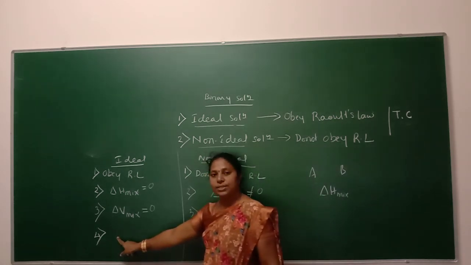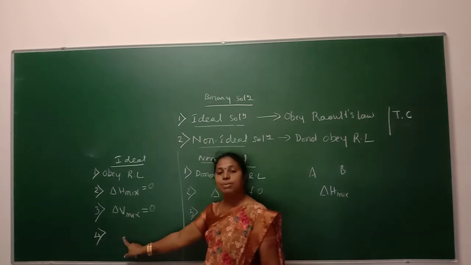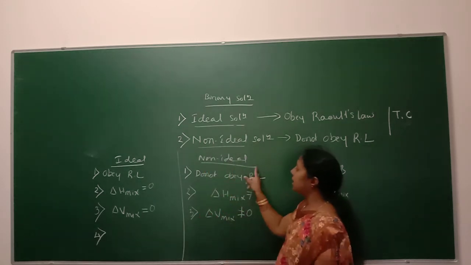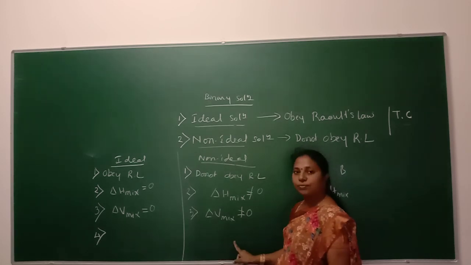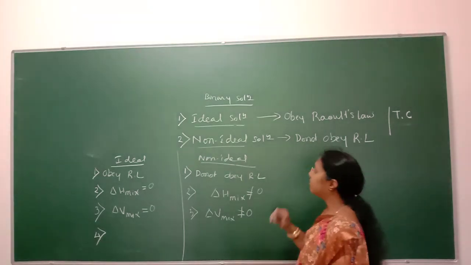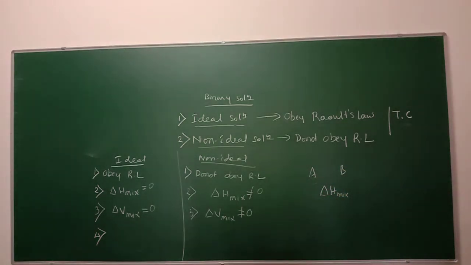So the fourth difference is that the intermolecular force of attraction of the individual liquids will be the same as that present in the solution. In case of a non-ideal solution, the intermolecular force of attraction of the individual liquids is different from that present in the solution. So those are the differences between ideal and non-ideal solutions.